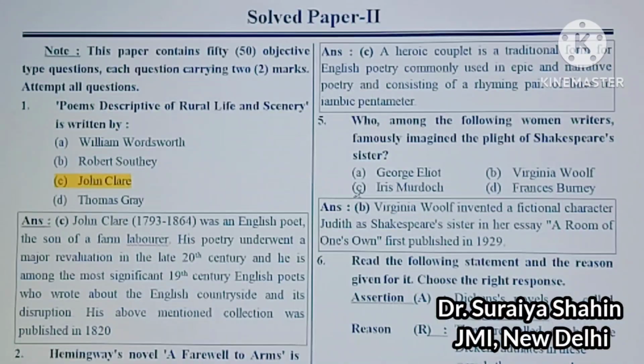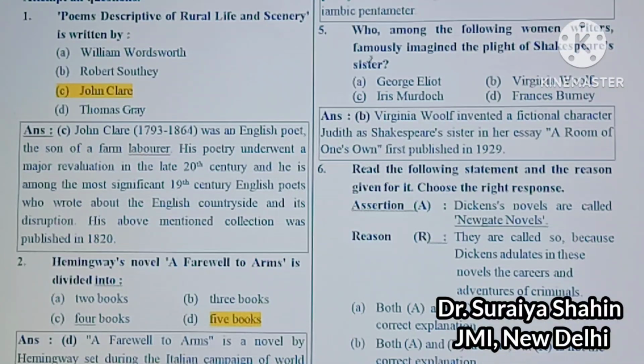Next question is: who among the following women writers famously imagined the plight of Shakespeare's sister?